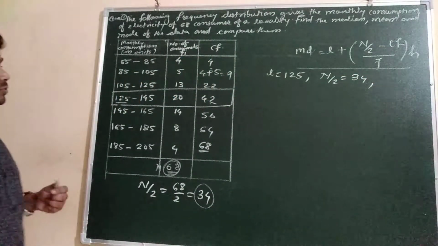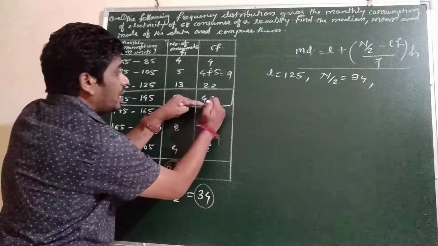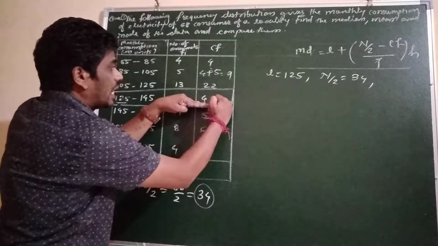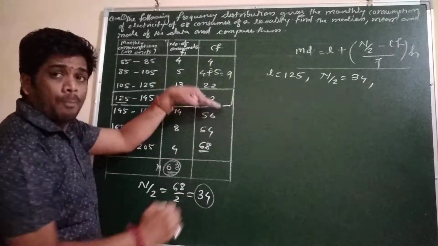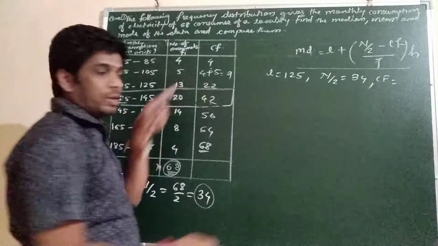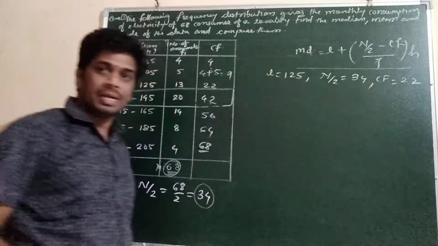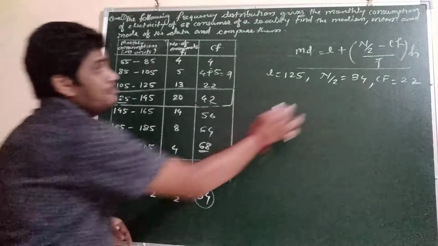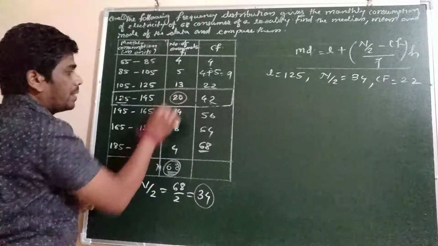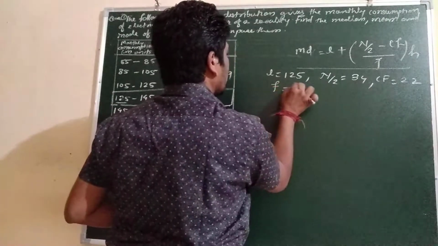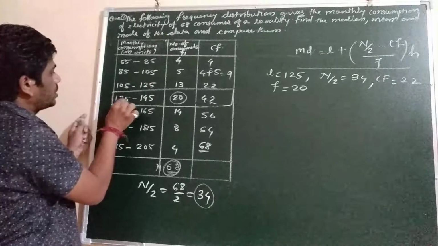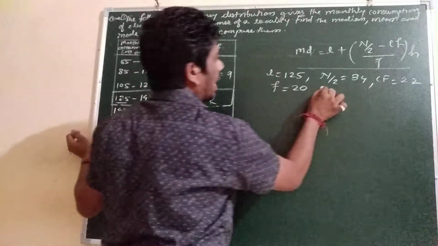For CF we take the previous cumulative frequency of the median class, which is 22. Now f means the corresponding frequency of the median class, which is 20, and h is the class width, which is 20.